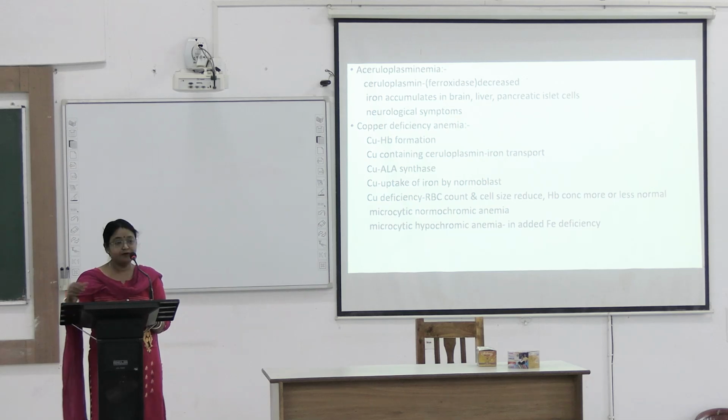Copper deficiency will reduce RBC number and size, so it will be microcytic normochromic anemia. But when iron deficiency is added, it will cause microcytic hypochromic anemia.